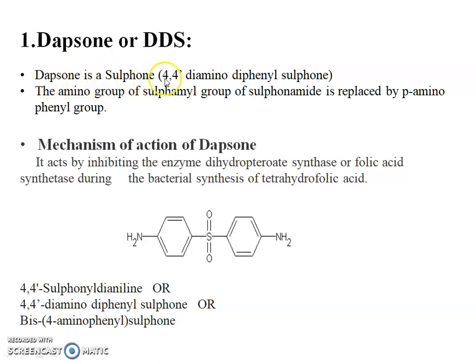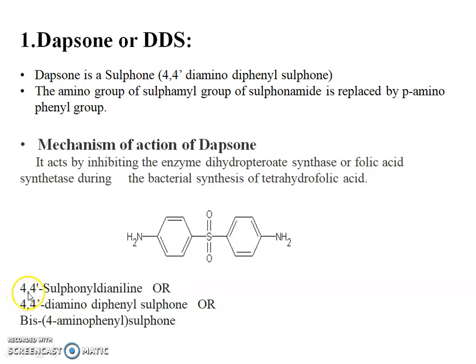Dapsone is a sulfone, that is 4,4-diamino diphenyl sulfone. The amino group of the sulfamoyl group of sulfonamide is replaced by a para-aminophenyl group. This is the structure of dapsone. Mechanism of action of dapsone: it acts by inhibiting the enzyme dihydropteroate synthetase or folic acid synthetase during the bacterial synthesis of tetrahydrofolic acid.